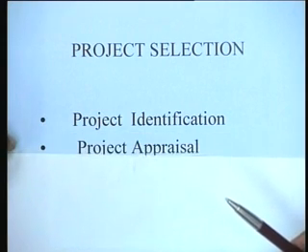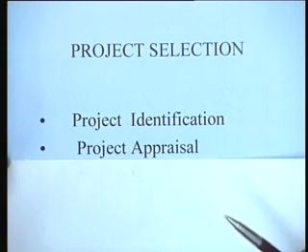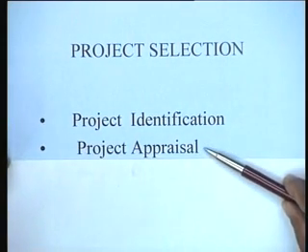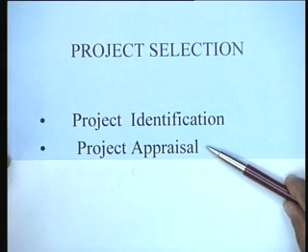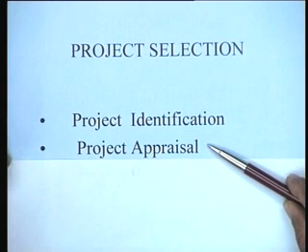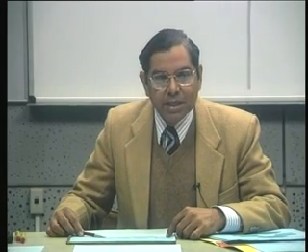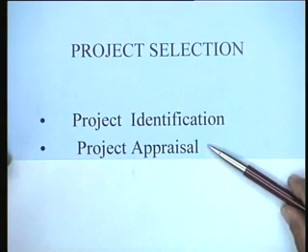So once a project is identified, the next phase is the phase of project appraisal, where you are trying to evaluate whether the projects that you have identified are actually worthwhile in terms of their financial capabilities, in terms of the objectives that you set out to achieve. So that is the phase of project appraisal.